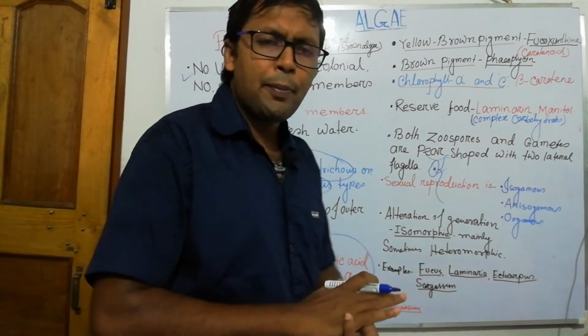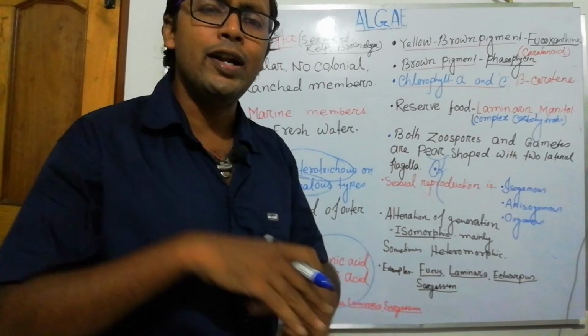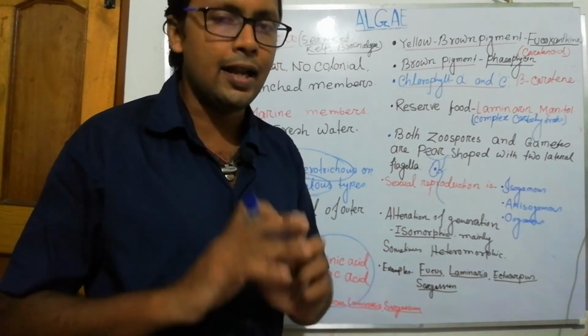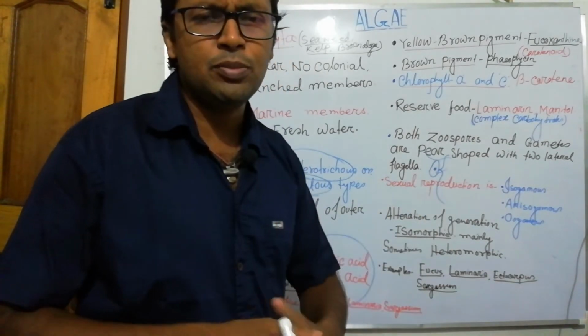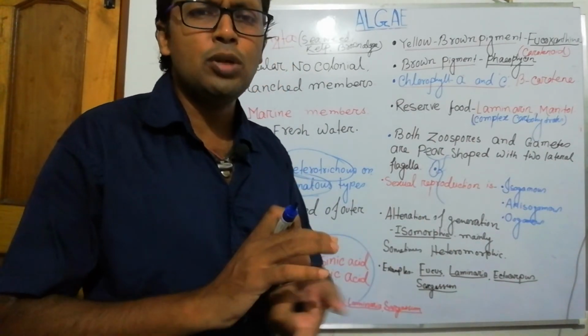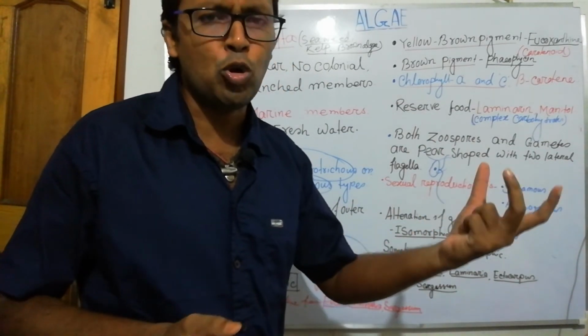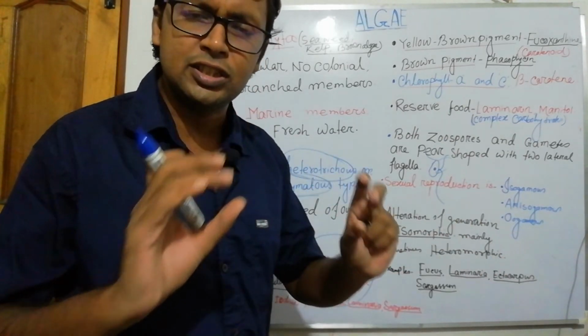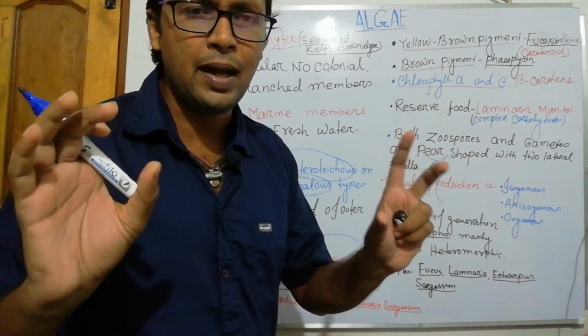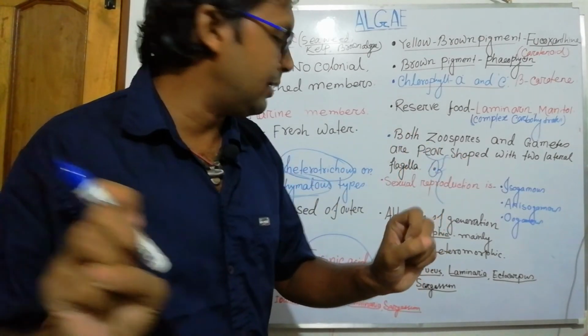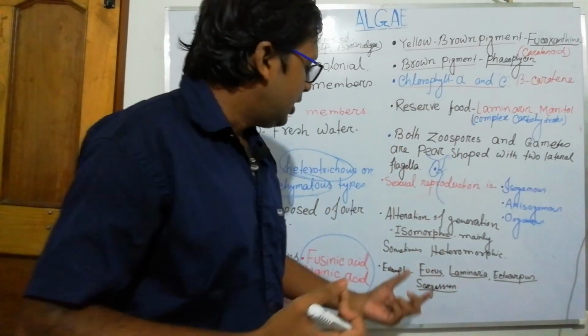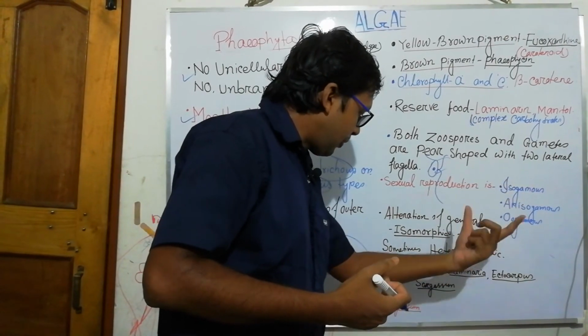We will discuss isomorphic and heteromorphic types of alternation in detail in another video. For now, just remember: in isomorphic alternation of generation, the sporophytic and gametophytic body structures are the same, not separable by means of morphology. Sometimes it is heteromorphic.